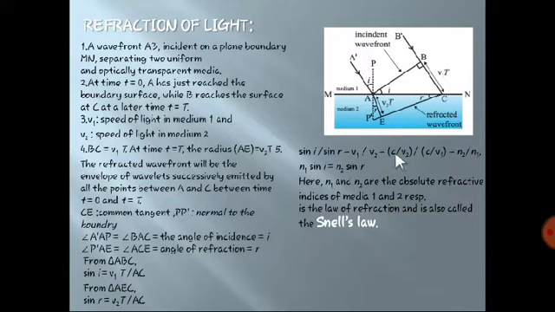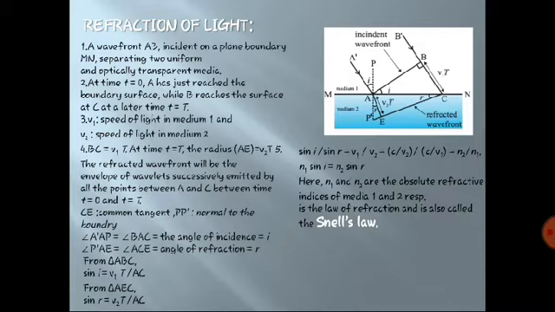So we have rearranged the terms in this way, and we get sin I by sin R equal to n2 upon n1, or n1 sin I equal to n2 sin R, where n1 and n2 are the absolute refractive indices of medium 1 and medium 2 respectively. So what is this? This is nothing but Snell's law. So in the case of refraction, we have seen Snell's law.